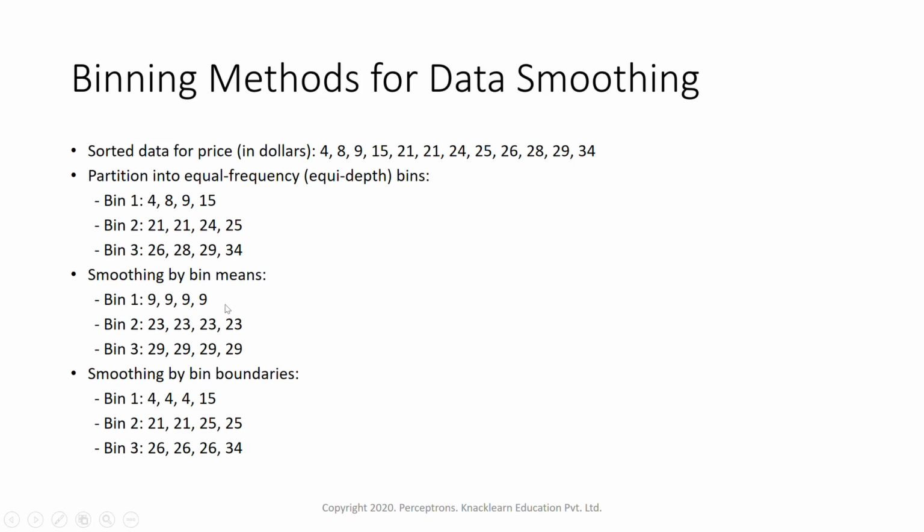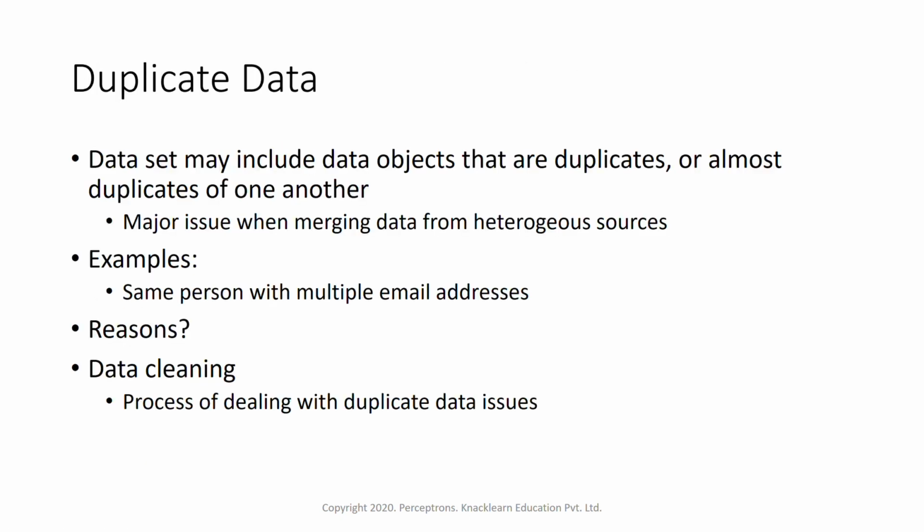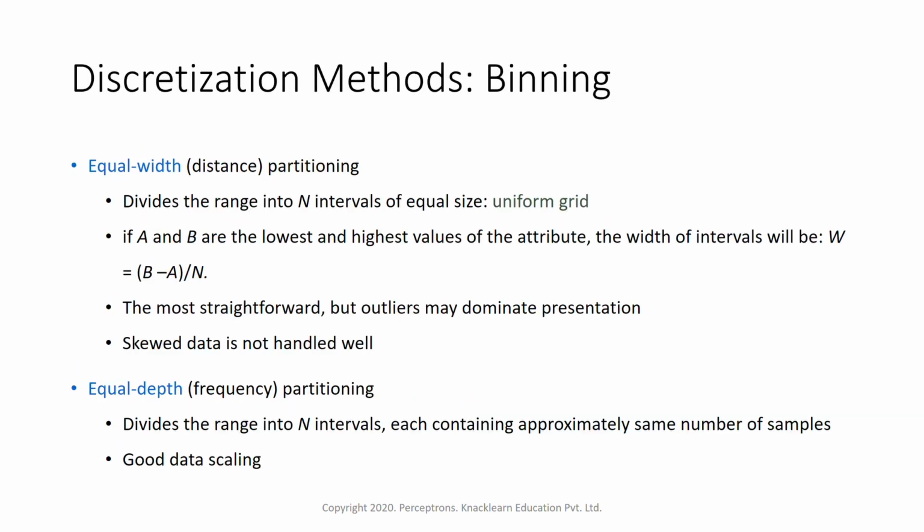There is also smoothing by bin median, where we can take the median values. So based on the type of problem we have, and based on the noise we have within the data, we can think about which binning we can take to understand the data further. So these are binning methods for data smoothing. This is also called a discretization method.